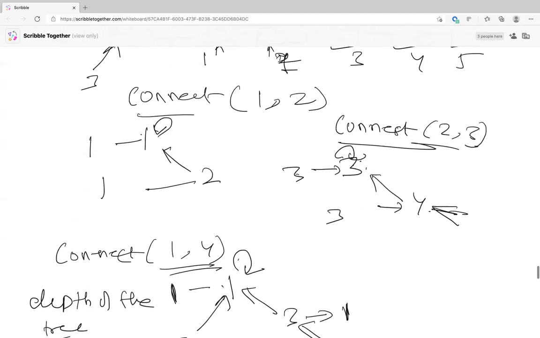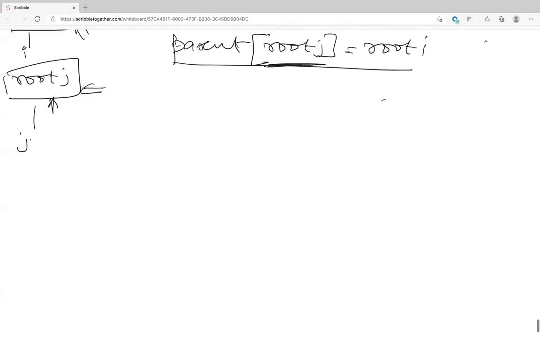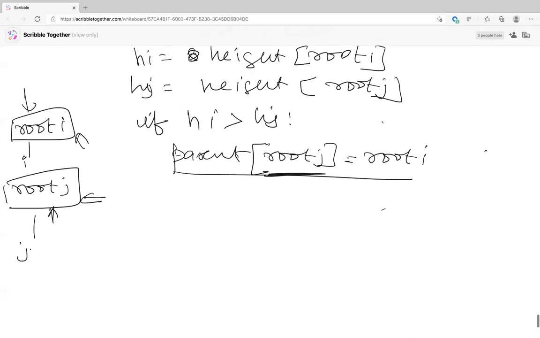So this one was pointing to itself, 2 was pointing to 1. Now to connect 1 and 4, we went to the root, we found 3, and we changed it to 1. That's all, and this remains 3. Nothing else changed. We go to the top, find the root, and point the parent of the root to the other root. Is that clear? Okay, so Devan, what else? Otherwise, you'd point parent of root I equals root j.